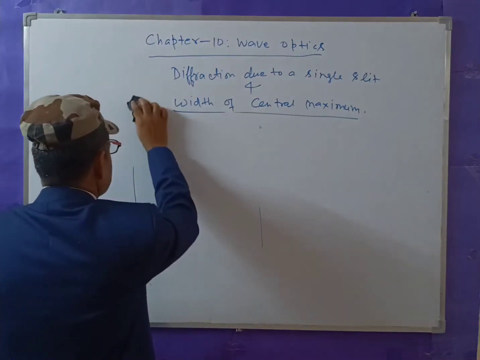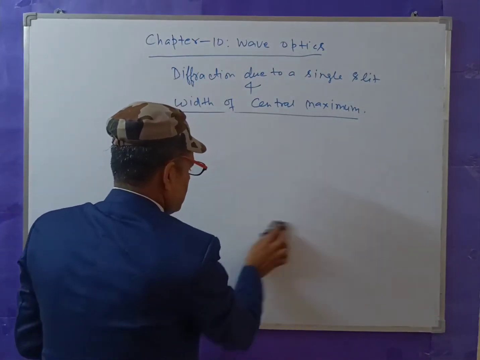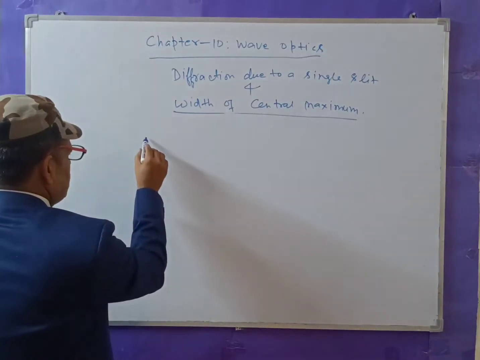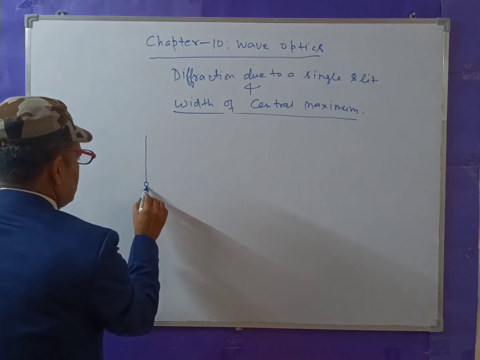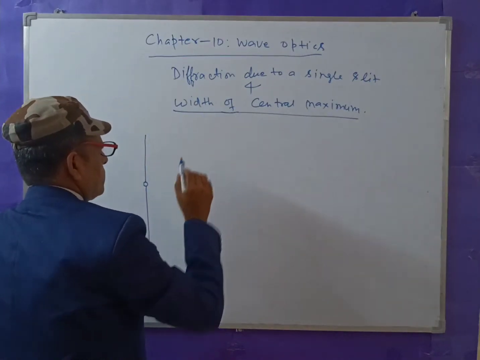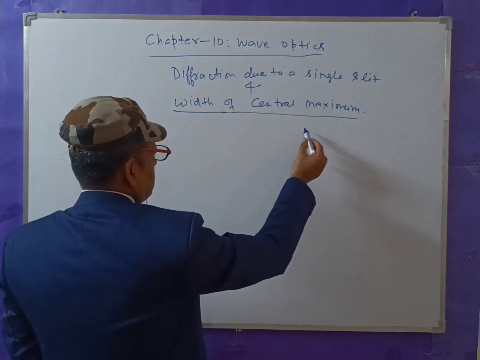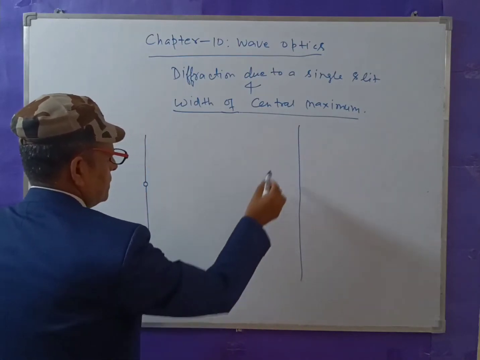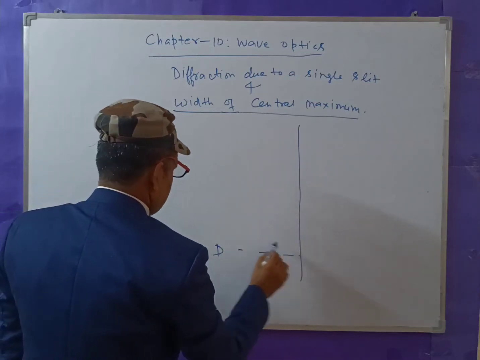So let us consider a single slit here. The hole is very small. It is equivalent to the size of the wavelength of light. This is the screen at a distance D.